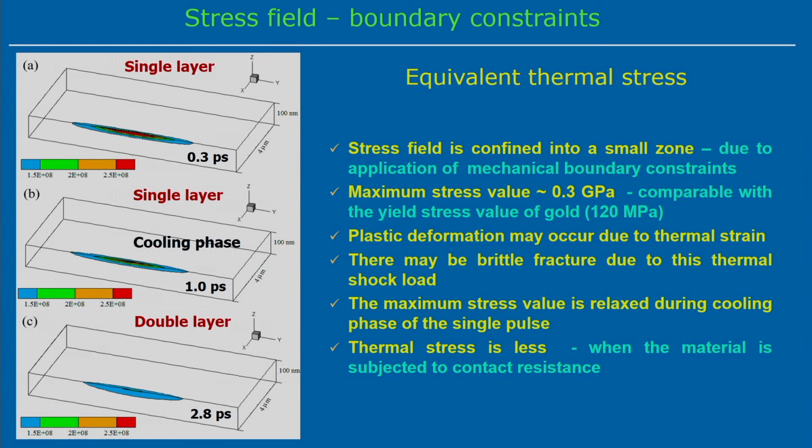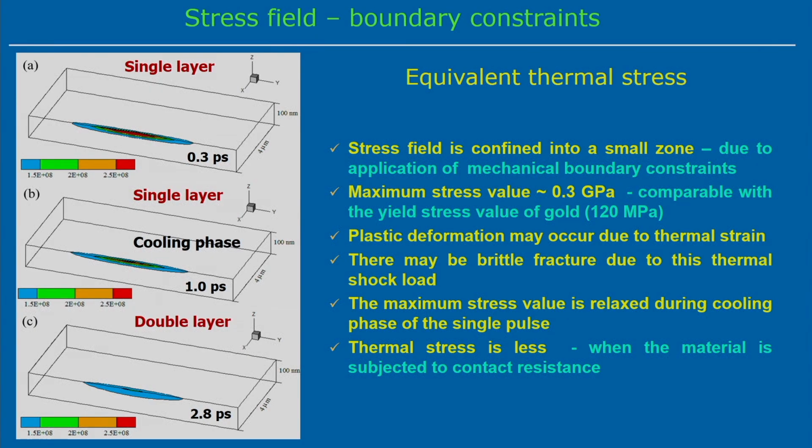It means that plastic deformation may occur due to the thermal strain, but we have not analyzed the plasticity in this particular case. There may be brittle fracture due to this thermal shock load, because in this case there is a temperature variation, as this is a pulse. We can see that during the off pulse, the temperature cools down from the maximum temperature.